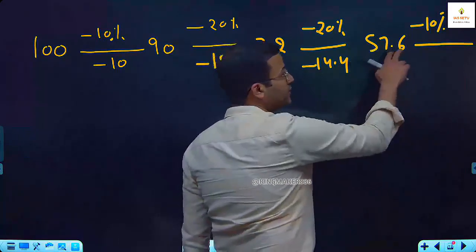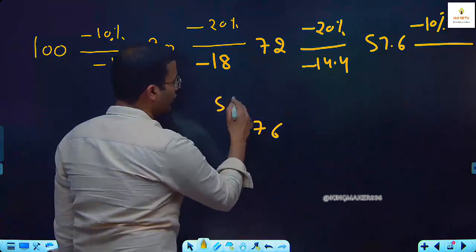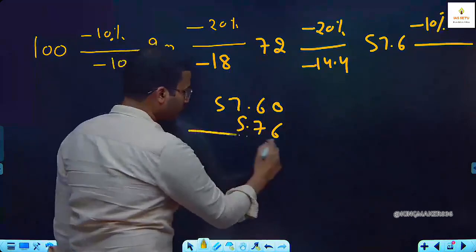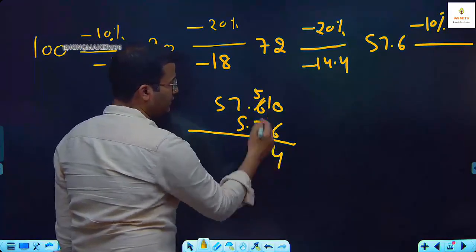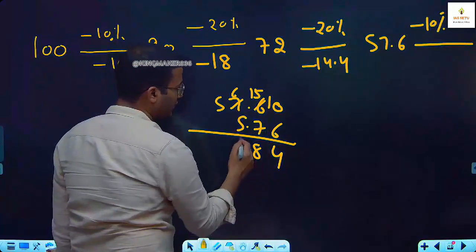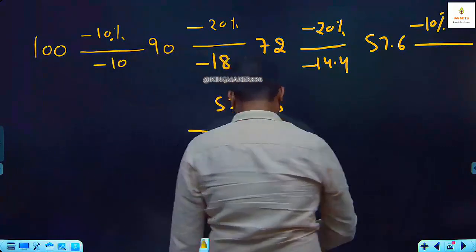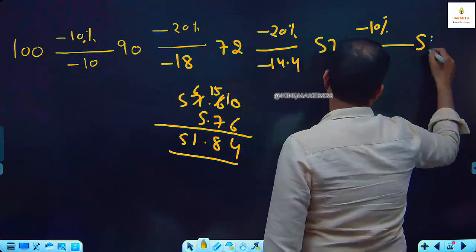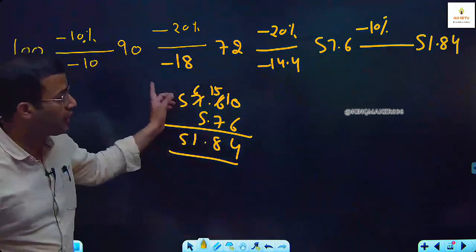What is 10% of 57.6? 5.76. So we have to do 57.6 minus 5.76. So you add 10. ये बन जाएगा 5. 10 minus 6 is 4. Make it 15. ये बन जाएगा 6. 50 minus 7 is 43. 56 minus 5 is 51. So finally, my salary is 51.84. Is this okay? Any doubt?